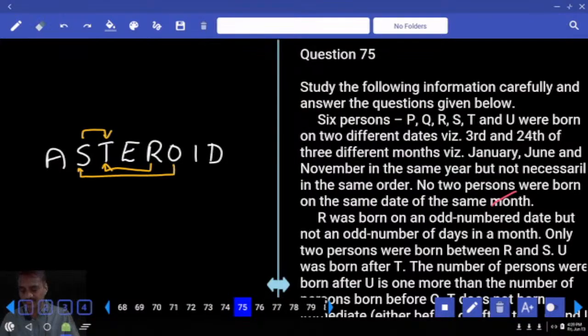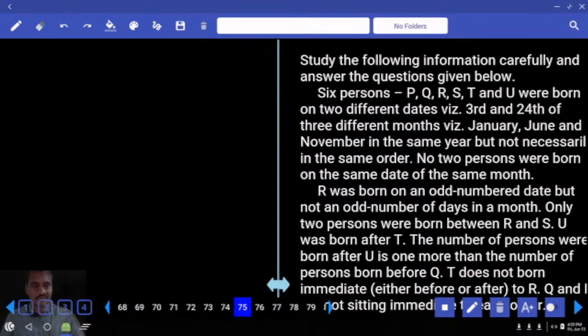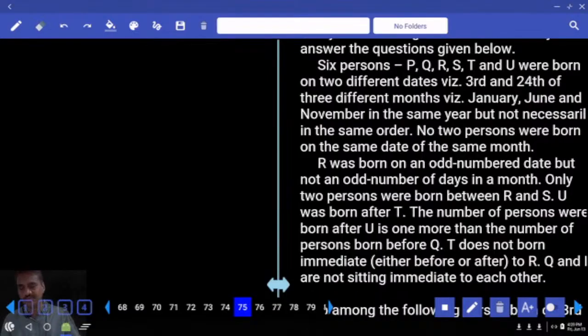The next one, 75. Now in this 75, there are 6 persons. Now 6 persons were born on dates of 3 different months. First or the second priority. And definitely the first priority, there are 6 persons. And what are the months we have? Jan and June. Now the months are January. And what are the dates we have? Jan 3rd and 24. And next one, June 3rd and 24.